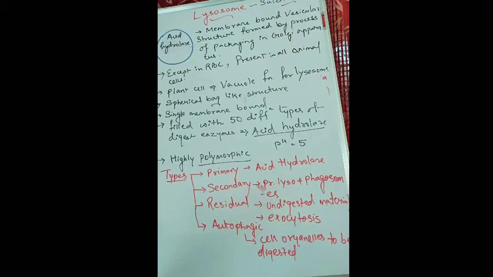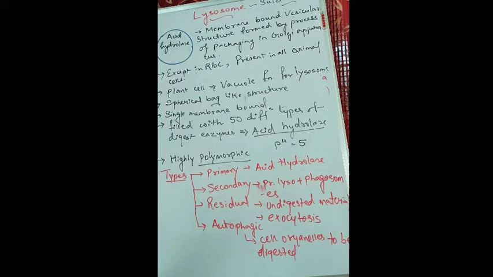So it is present in all types of cells except in RBC. RBC is devoid of a nucleus, and it is also devoid of lysosomes and other cell organelles. So except in RBC, it is present in all types of cells. And in plant cells, the function of lysosome is carried out by the large central vacuole. The large central vacuole present in a plant cell carries out the functions of the lysosome. That means lysosome is not present in a plant cell.